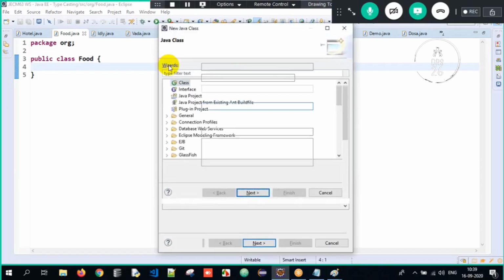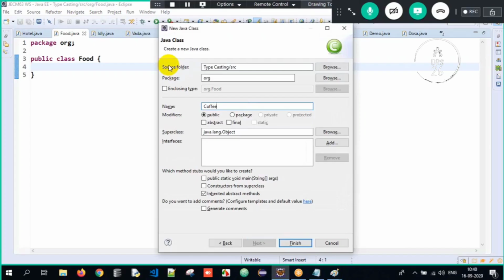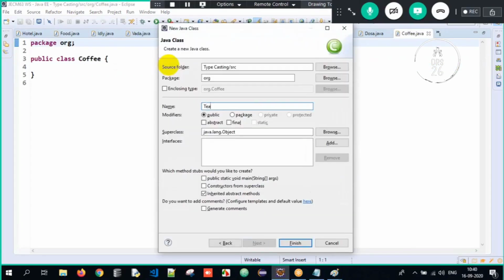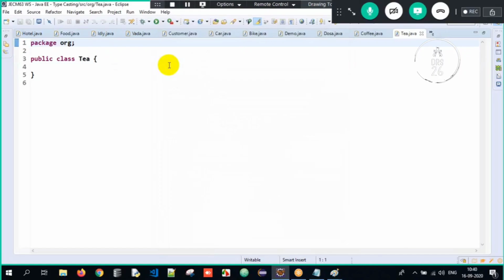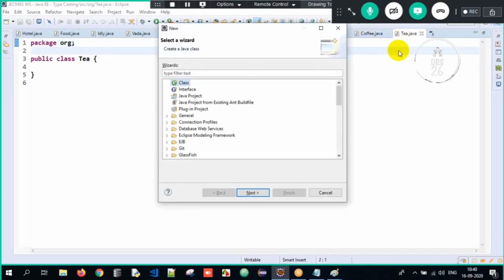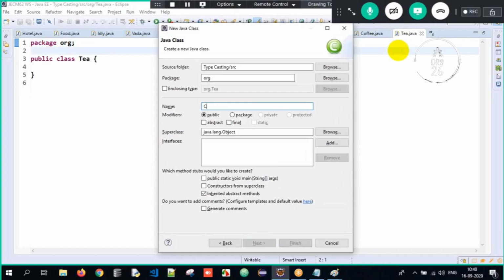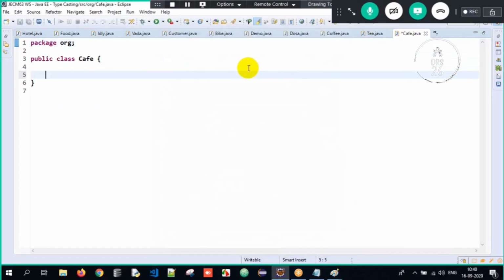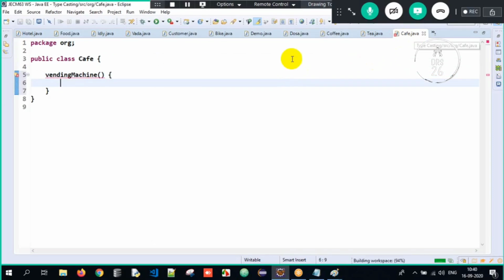But I'll take one more example. Imagine I have a class called coffee, and I'll have a class called tea here. I'm doing one more thing because I want complete clarity here. So now I have a couple of classes, coffee and tea. Imagine you're in a cafe. In that cafe, you have one vending machine. Now, again, same.